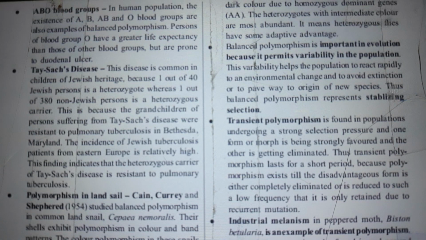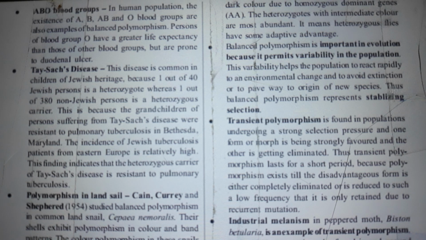Now, the ABO blood groups in the human population, the existence of A, B, AB, and O blood groups, are also examples of balanced polymorphism. Persons of blood group O have a greater life expectancy than those of other blood groups, but are prone to duodenal ulcer.